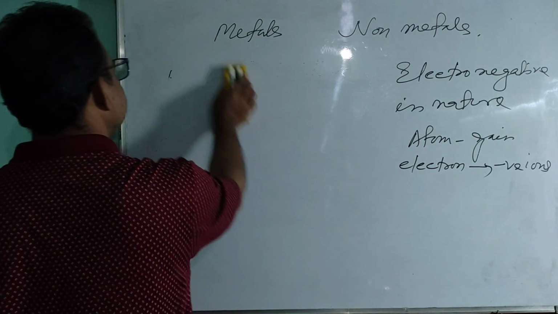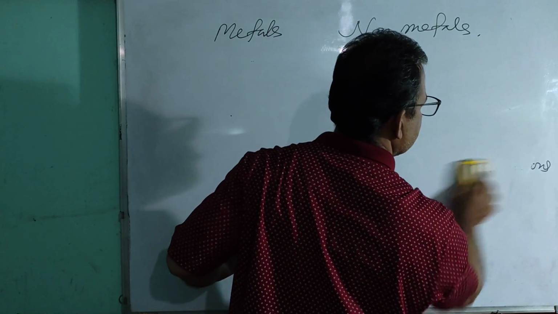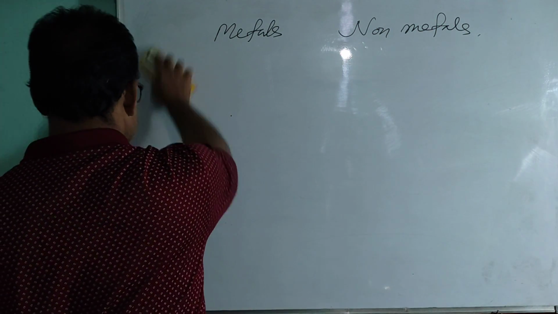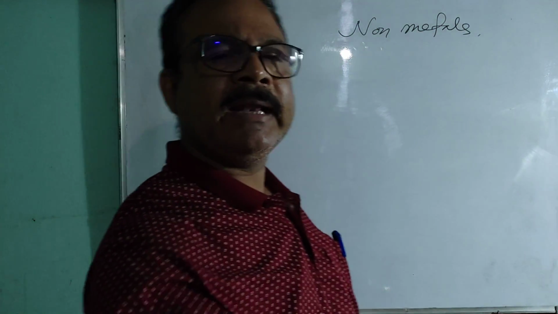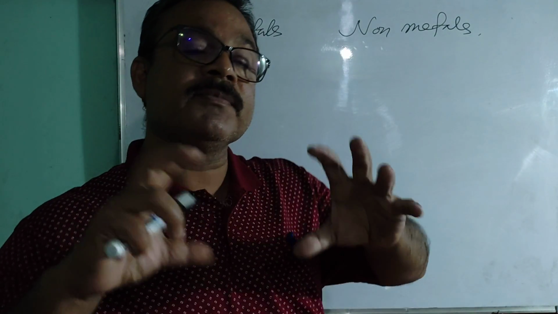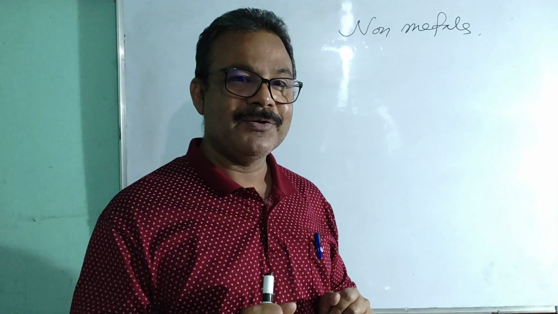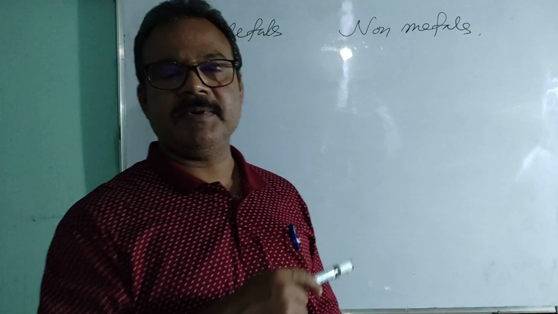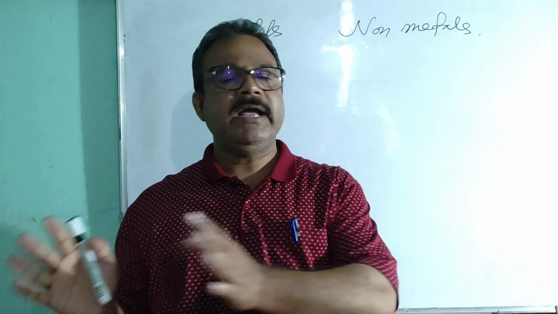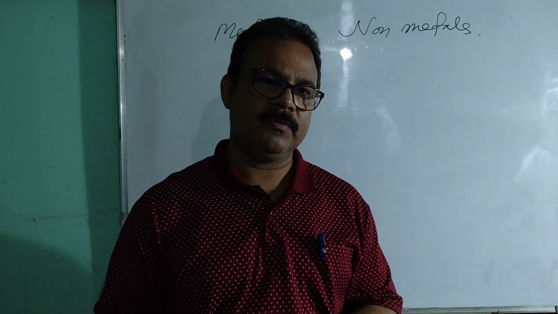Before that, you should know another thing. Why does the transfer of electrons between the atoms of metal and non-metal, and sharing of electrons between the atoms of non-metals, take place? Already I mentioned in my previous class that except a few atoms, that is the atoms of the inert gases, all other atoms are unstable.